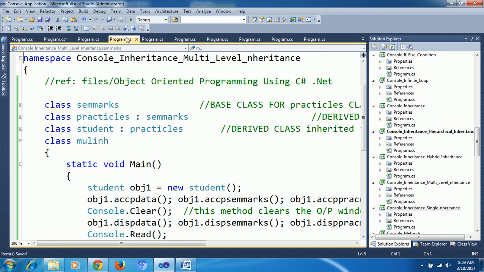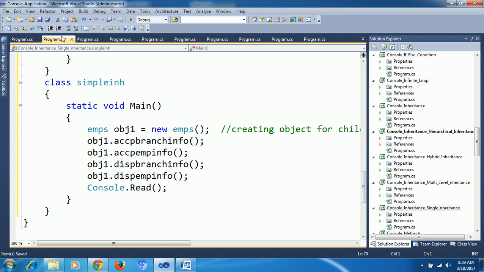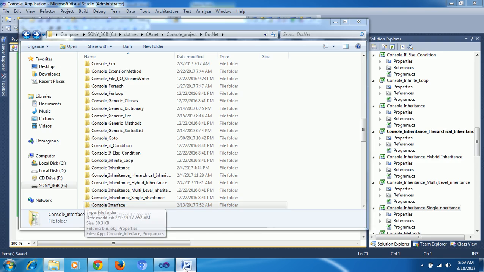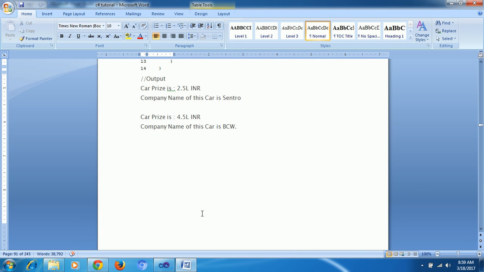Next, okay, do you have any doubt on interface? So inheritance means this is a different build. Inheritance is nothing but if you want to reuse the parent class data or parent class methods in a child class, using the inheritance concept you can inherit the data from parent to child. By using the colon symbol we can inherit.